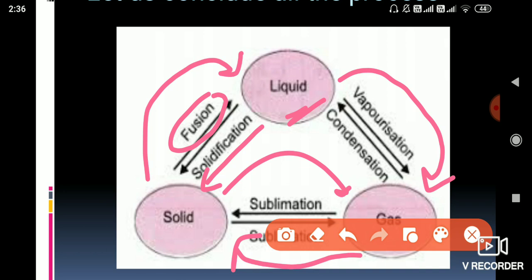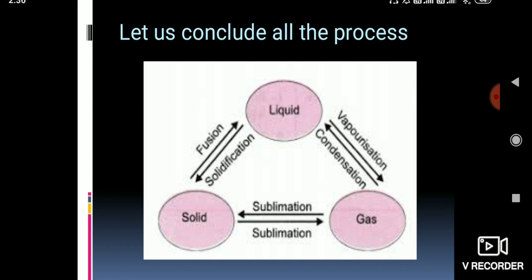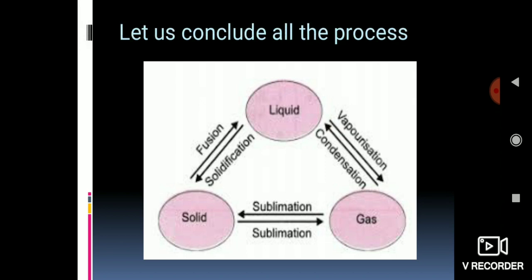And the first we studied about was condensation, when the gaseous state changes into the liquid state, like water vapor just cools down and condenses in the form of water, which falls from the cloud in the form of rain. So that is the conclusion of all the processes which we have studied, that is fusion, vaporization, condensation, solidification and sublimation.